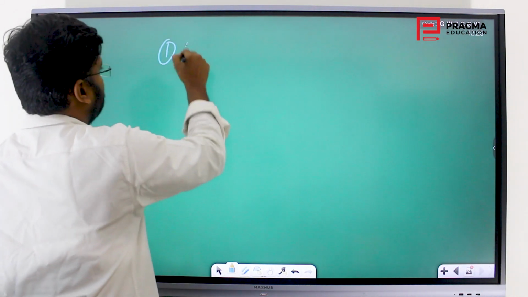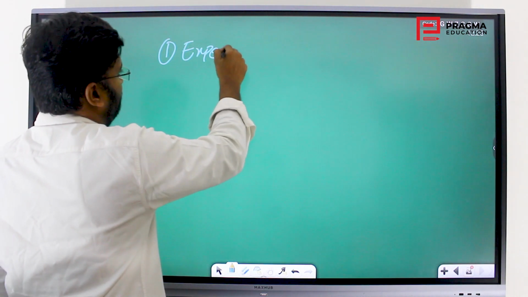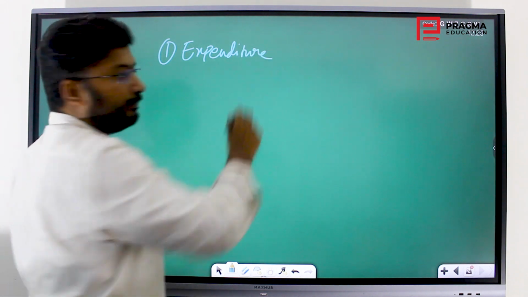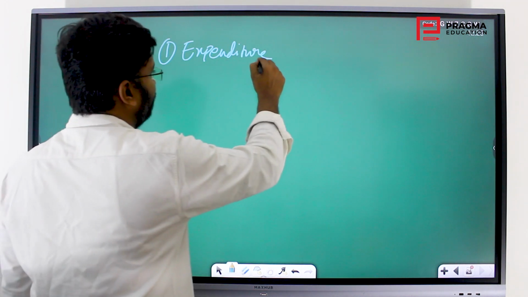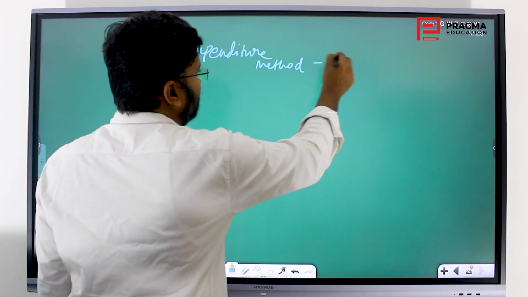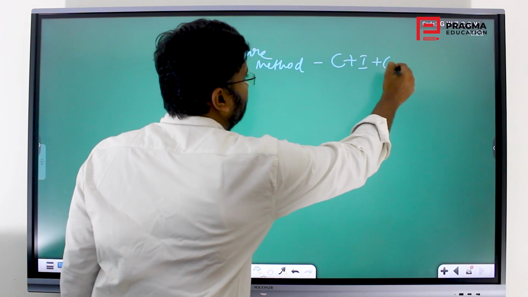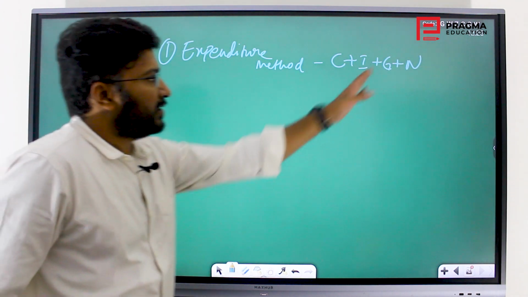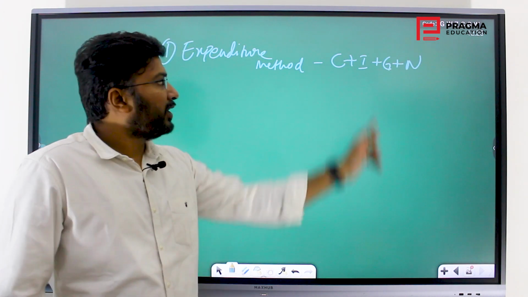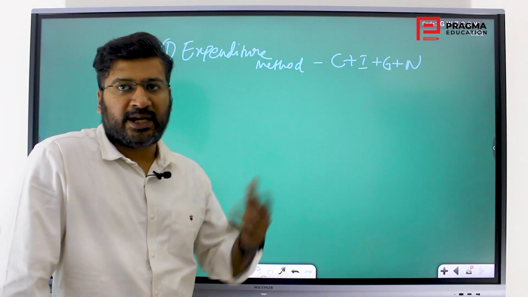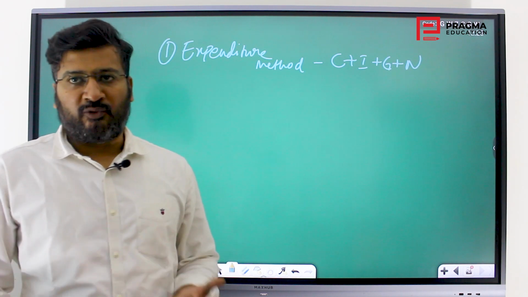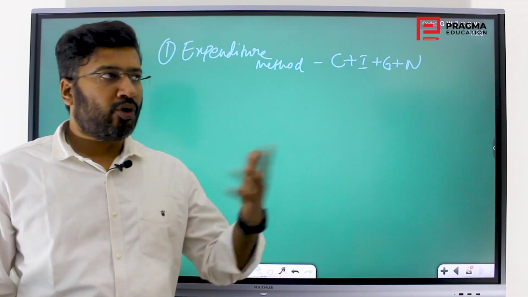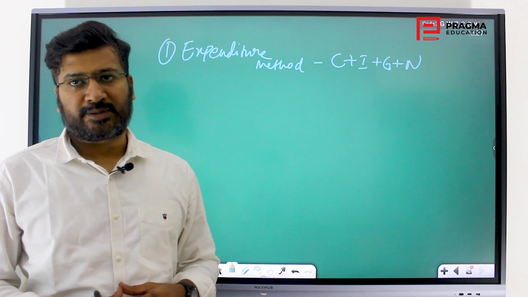The first one is the expenditure method. Hope I am visible. So what is added? C plus I plus G plus N, that is consumption expenditure plus investment expenditure plus government expenditure plus net exports. What is consumption expenditure? It is the spending. You go out and buy a phone, that is consumption expenditure. You go out and buy a laptop, it is consumption expenditure.